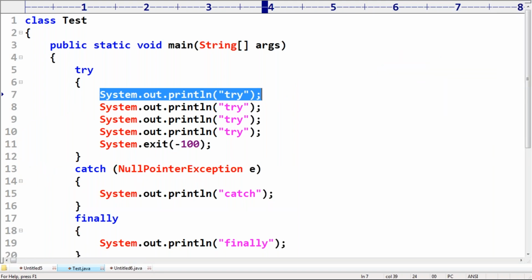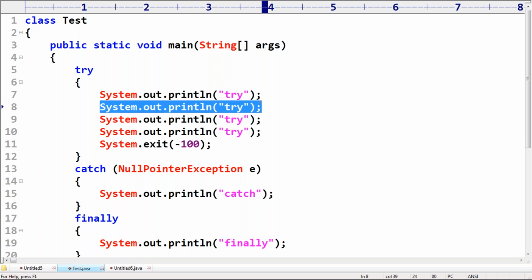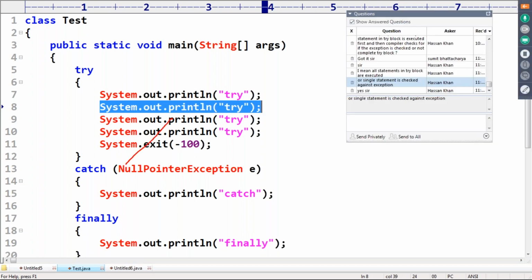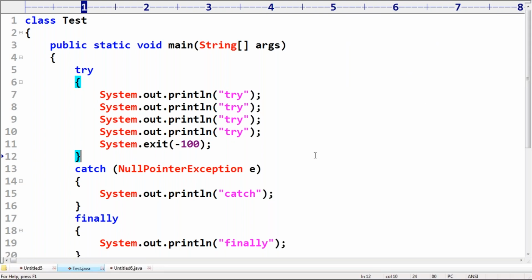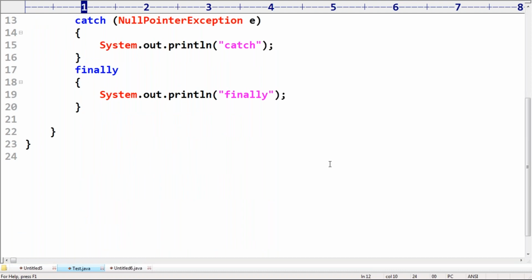Yes, it is always going to execute line by line only. Wherever the exception rises, that is the last statement executed inside the try block. The remaining code is not going to be executed because the control immediately comes to the catch block. That's it. This is about try, catch, finally.